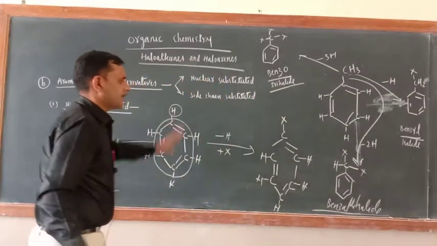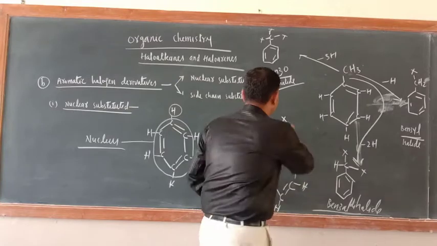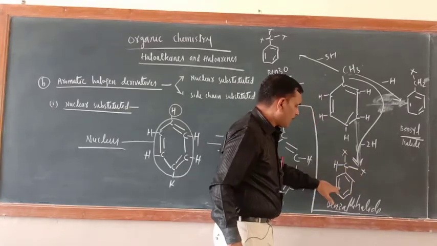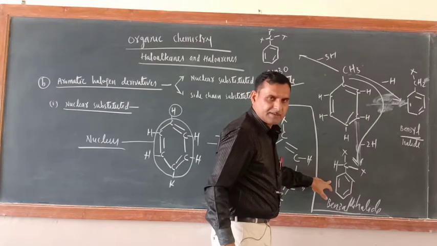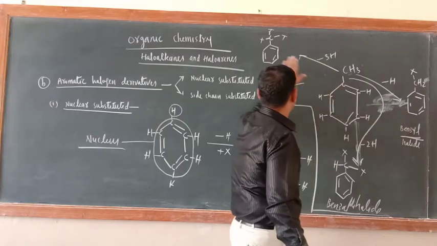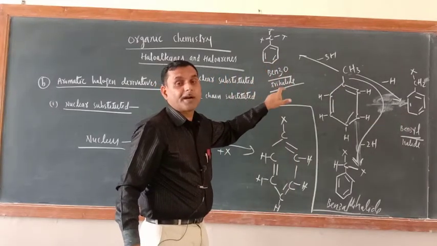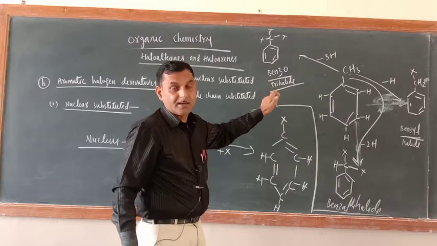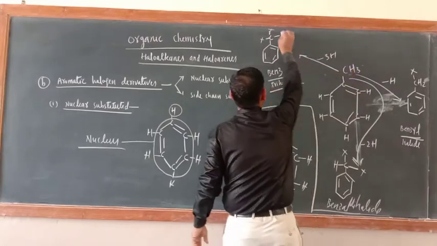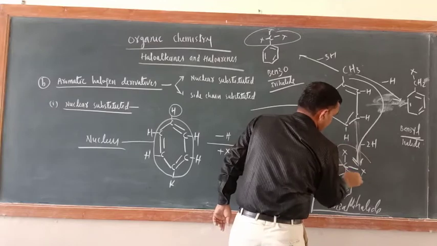So just see, if you see clearly, in structure number 1, halogen is not bonded with the nucleus of the benzene ring. In none of these structures is a halogen atom bonded directly with the nucleus. Where are they bonded? They are bonded in the side chain, here, here, and here also.